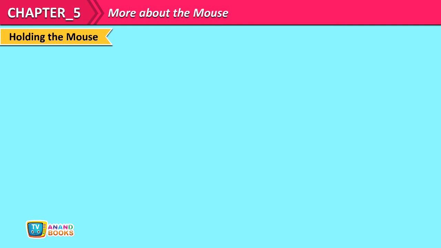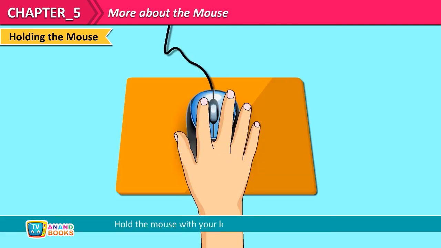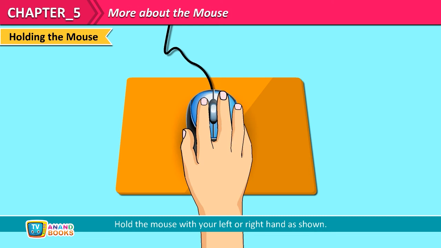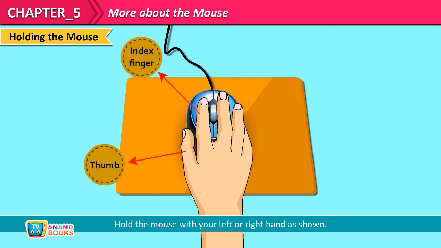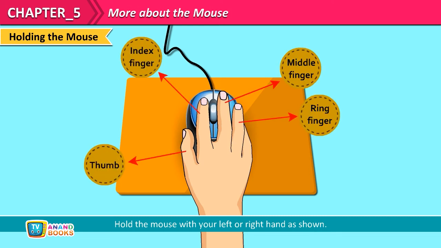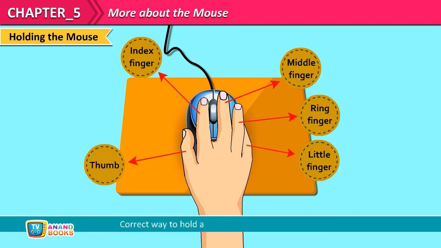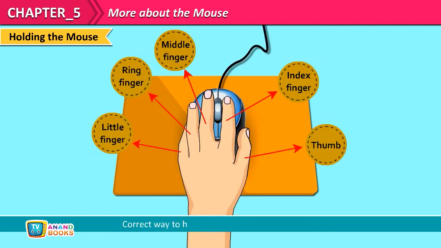Holding the mouse. Hold the mouse with your left or right hand as shown. Index finger, thumb, middle finger, ring finger, little finger. Correct way to hold a mouse. Right-handed person. Correct way to hold a mouse. Left-handed person.